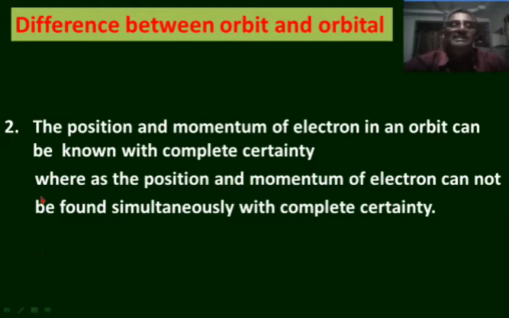Electron moves around the nucleus just like a bee moves around the honeycomb. That means electron moves around the nucleus in the form of a three-dimensional wave in a zigzag manner. The position of electron cannot be estimated in the next moment. It moves in a zigzag manner. So, position cannot be determined with complete certainty. Whereas in an orbit, the position and velocity, or the position and momentum, of electron can be determined with complete certainty.